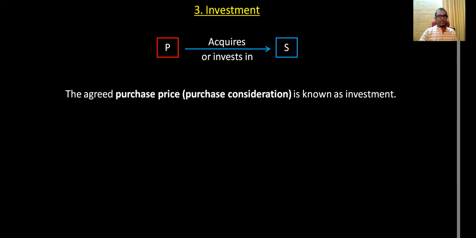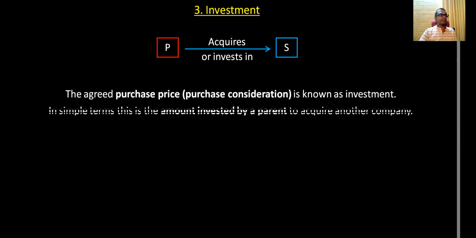So the agreed purchase price that you end up paying to buy S, or the purchase consideration, technical term. In the consolidation, we use this term purchase consideration, and it is known as investment. Okay, so P has invested in S, so that amount paid to buy S is the investment. In simple terms, this is the amount invested by parent to acquire another company. Okay, so that is also easier, right?